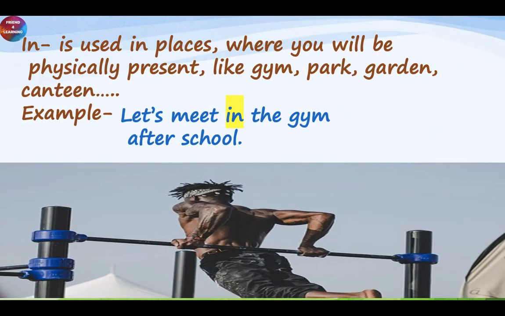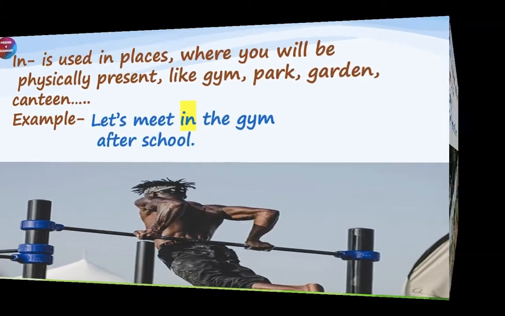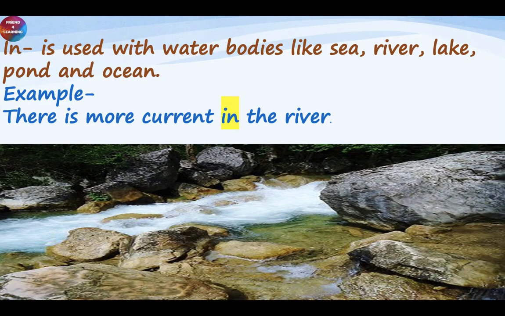In is used in places where you will be physically present like gym, park, garden, canteen, and so on. For example, let's meet in the gym. In is used with water bodies like sea, river, lake, pond, and ocean. There is more current in the river.